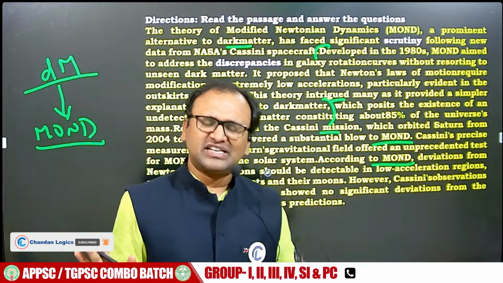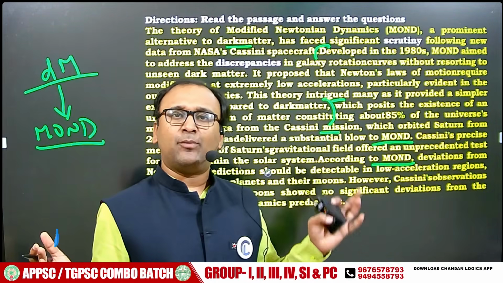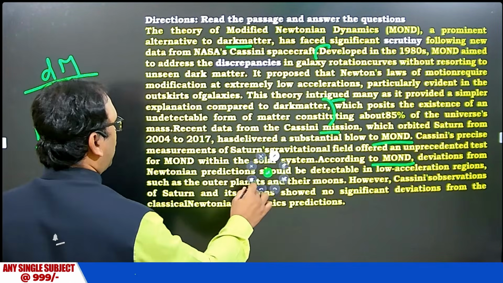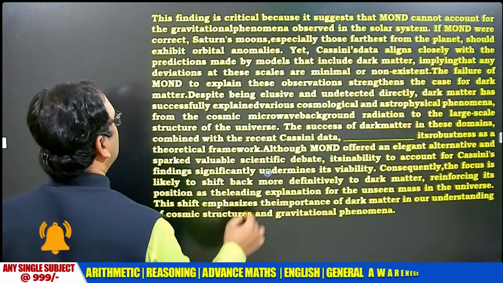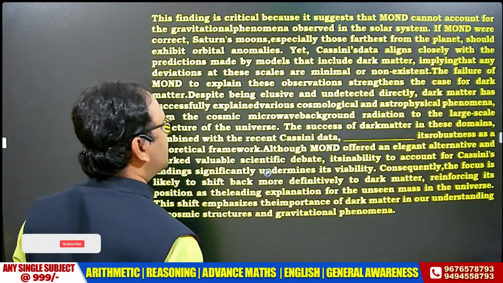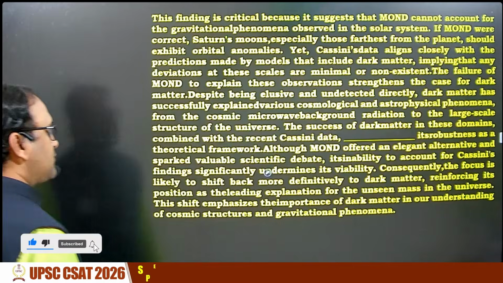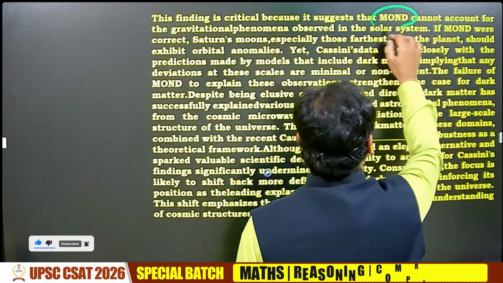So to put it in a very simple way, everybody thought MOND is successful, but there are some failures also. There are some loopholes also in the new technology. This finding is critical because it suggests MOND cannot account for the gravitational phenomena observed in the solar system. So MOND failed in some aspects.